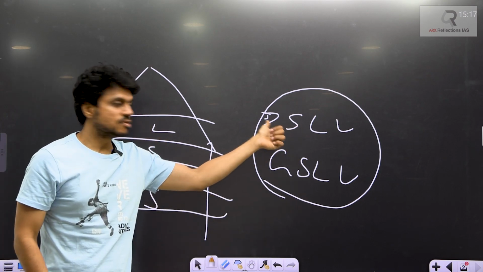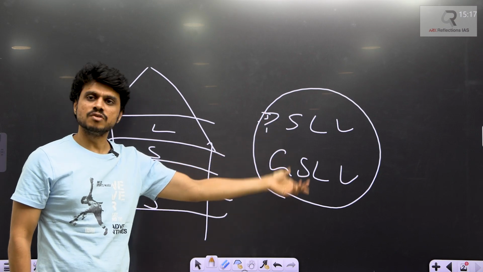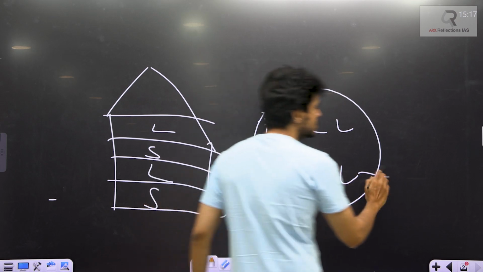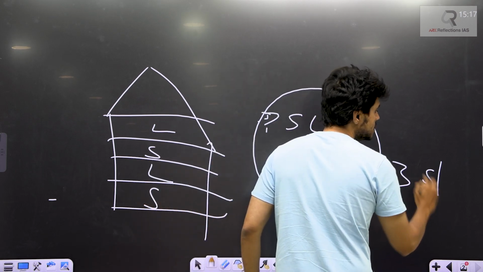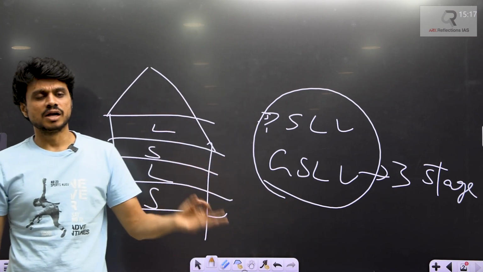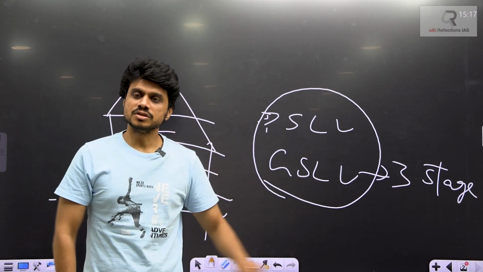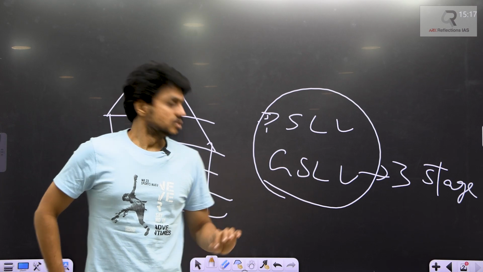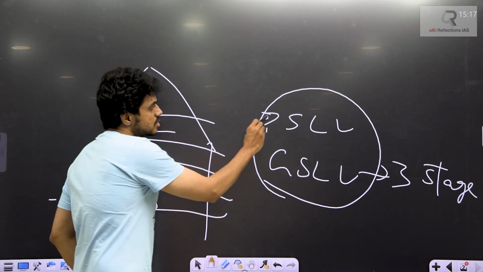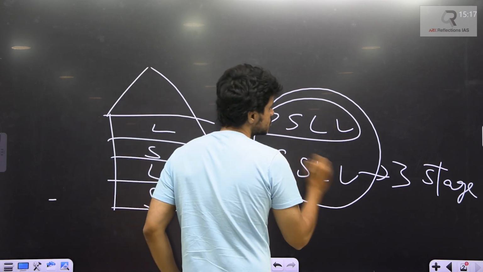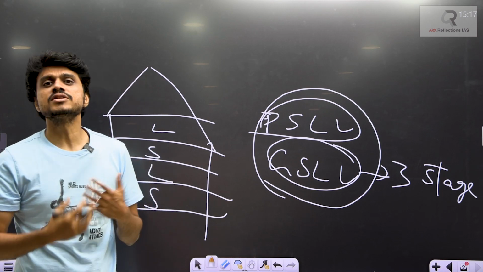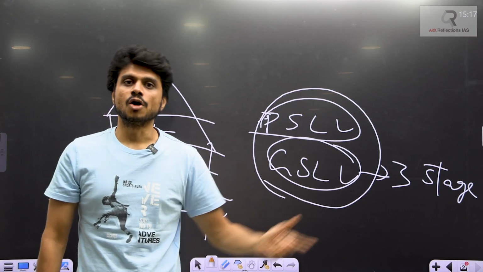Primarily we use the PSLV for the lower Earth orbit and GSLV for the higher Earth orbit, all the heavier things. GSLV is basically a three stage rocket, meaning solid, liquid and the cryogenic stage. Okay, three stage fuel. So this is the basic idea. These are all rockets which generally place heavier satellites into the orbit.